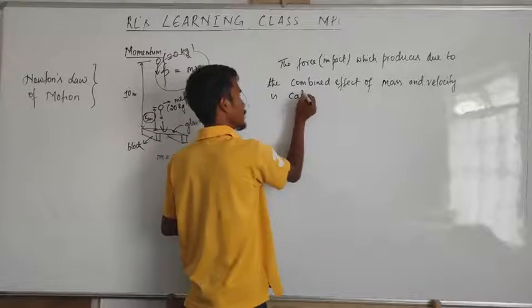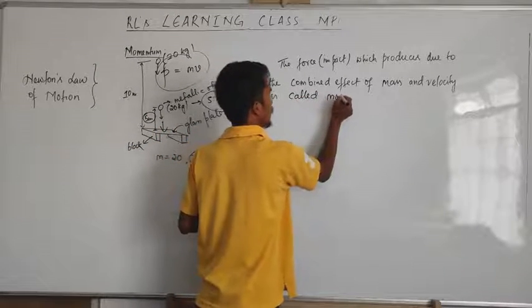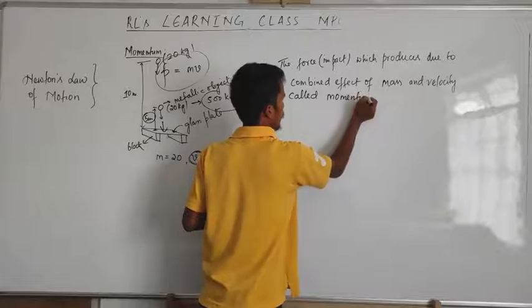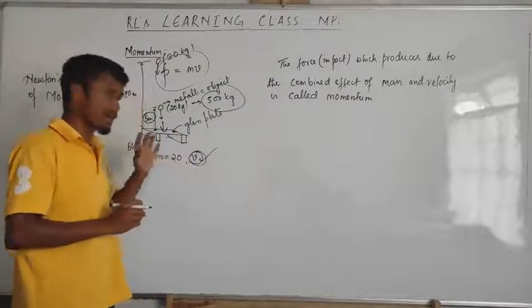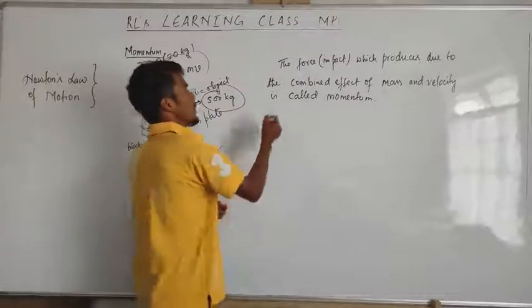What is this? It's called momentum. I mean the combined effect between the velocity and the mass will give the momentum.